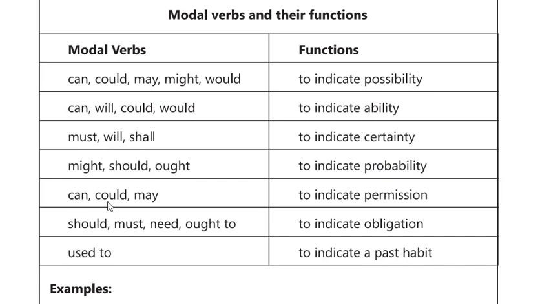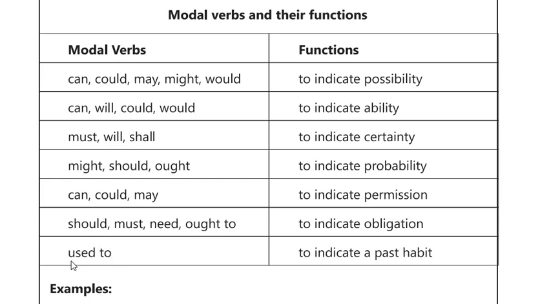Next one is can, could, may, to indicate permission. These words are used to take approval or consent for an action. May I come in class? The next one is should, must, need, ought to indicate obligation. These modal verbs are used to show duty, commitment, or responsibility. For example, you should not talk while eating. This is something you must do.